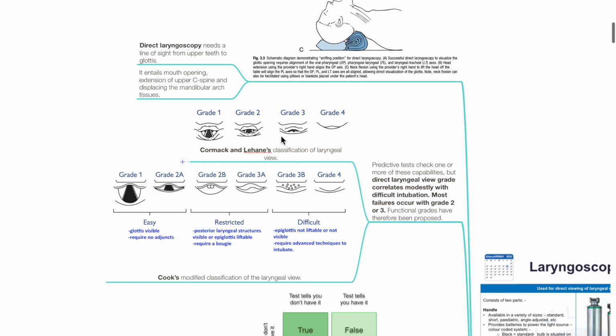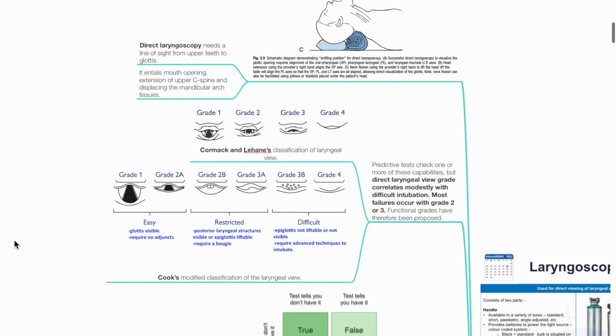Predictive tests check one or more of these capabilities, but direct laryngeal view grade correlates modestly with difficult intubation. Most failures occur with grade 2 or 3. Functional grades have been proposed. The Cormack and Lehane classification of laryngeal view, grade 1 to 4, is included here.